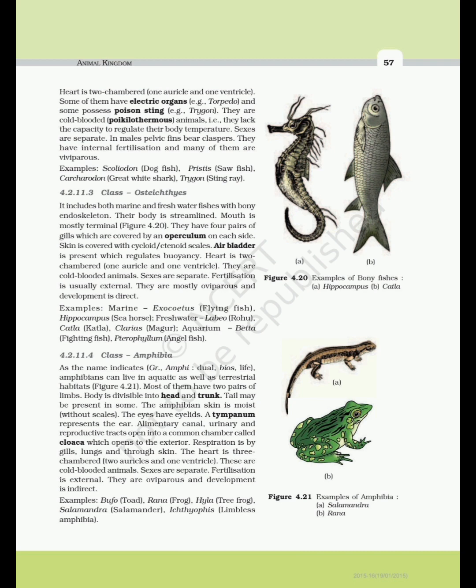Alimentary canal, urinary and reproductive tracts open into a common chamber called cloaca, which opens to the exterior. Respiration is by gills, lungs and through skin. The heart is 3-chambered, 2 auricles and 1 ventricle. These are cold-blooded animals. Sexes are separate. Fertilization is external. They are oviparous and development is indirect. Examples: Bufo, toad; Rana, frog; Hyla, tree frog; Salamandra, salamander; Ichthyophis, limbless amphibia.